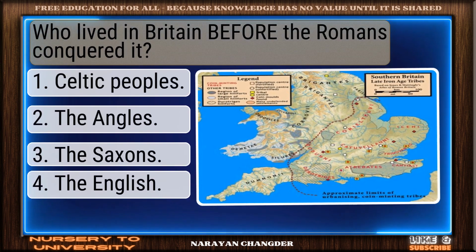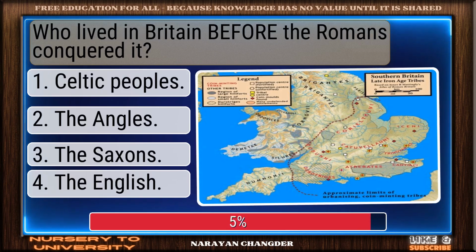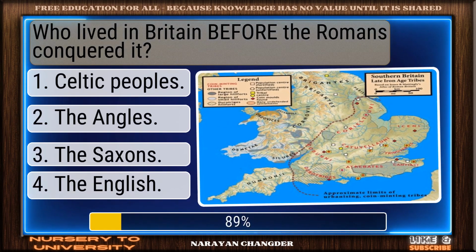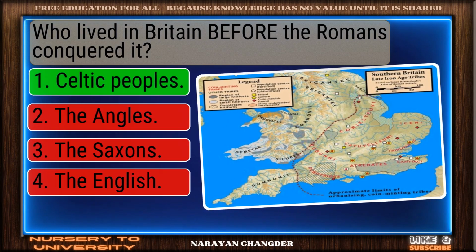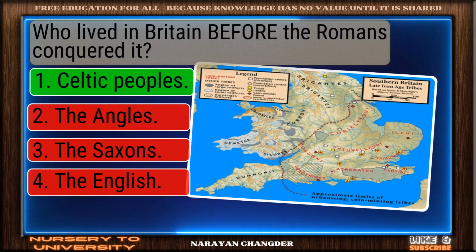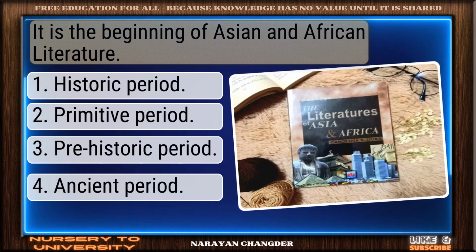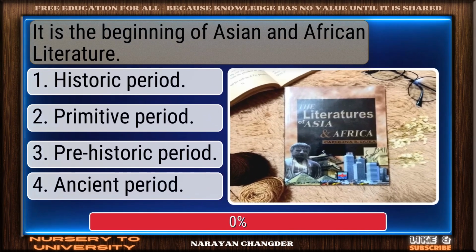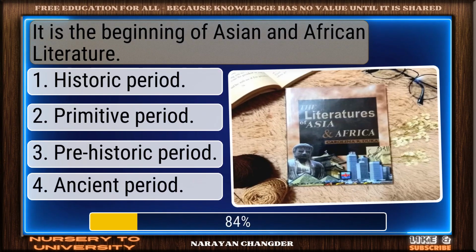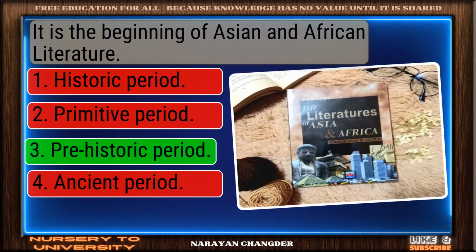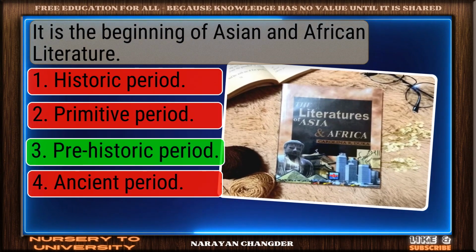Who lived in Britain before the Romans conquered it? Nicely done. Celtic peoples is solid. It is the beginning of Asian and African literature. Well reasoned. Prehistoric period is correct.